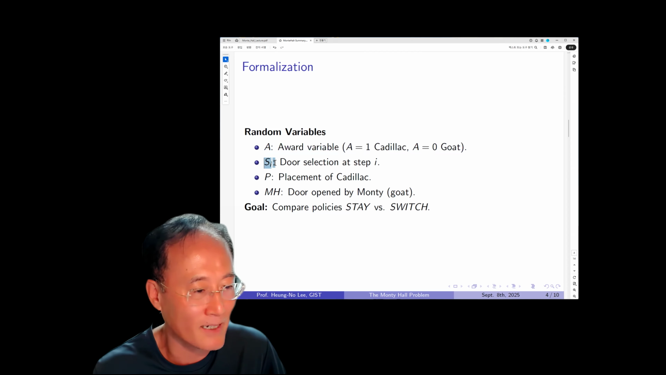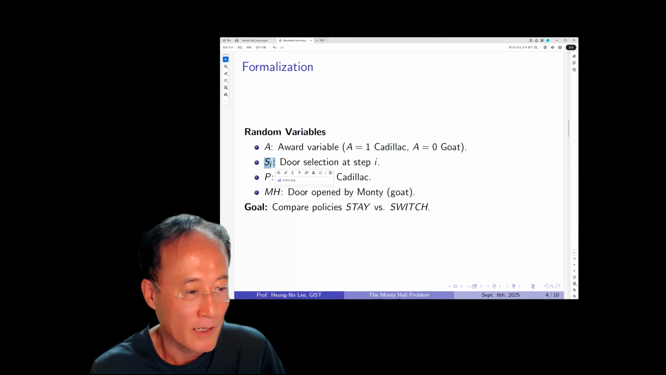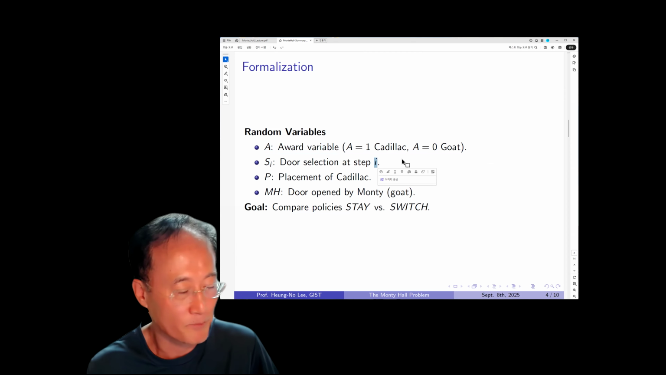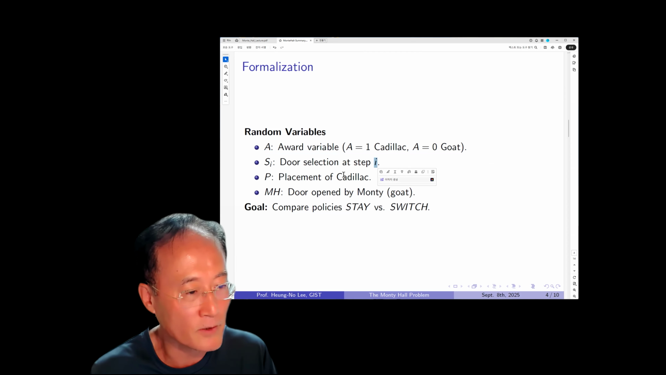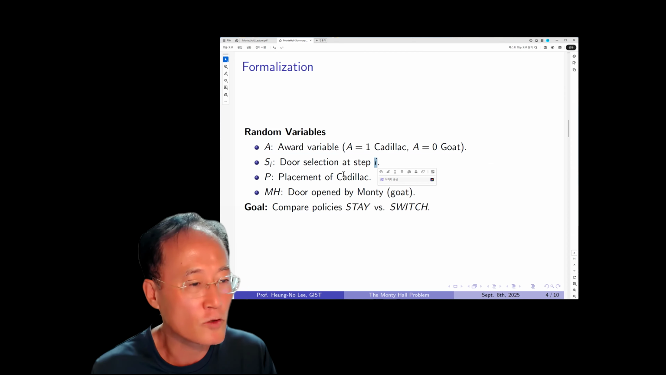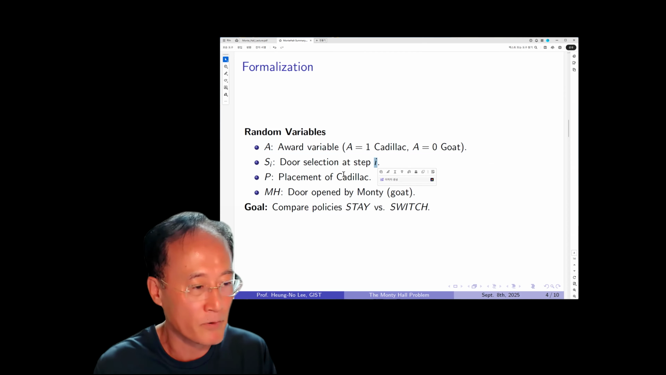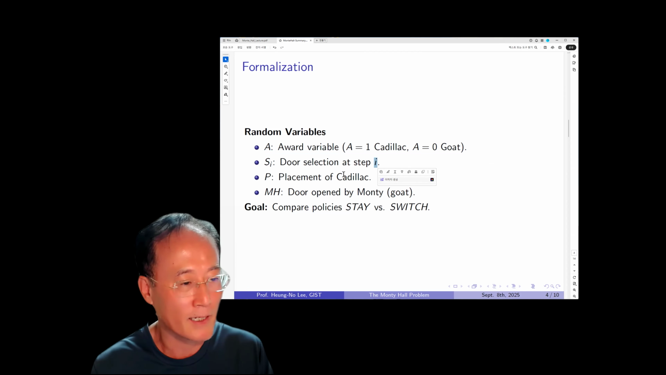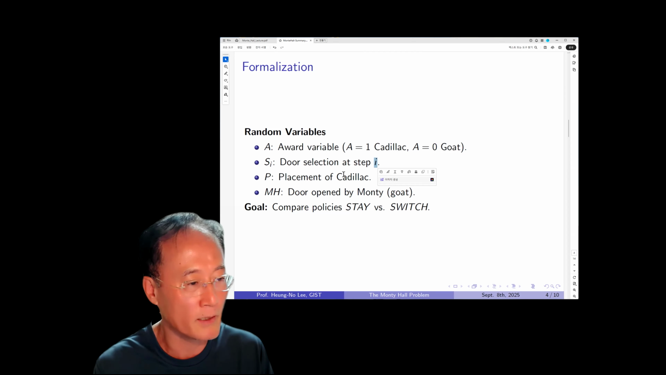And then S_i is the door selection at step i. So there are two steps. First, the door selection made by the guest, and the second door selection made by the guest. The first door selection and the second door selection on the stay policy should be the same, right? If, for example, the guest made door selection number one, then the second door selection on the stay policy should be S2 is equal to 1 as well.